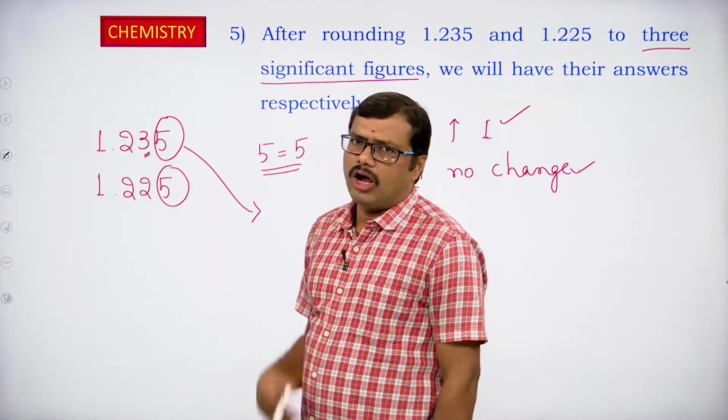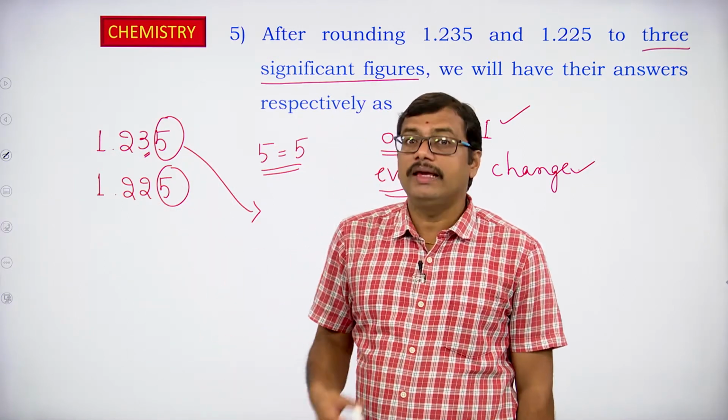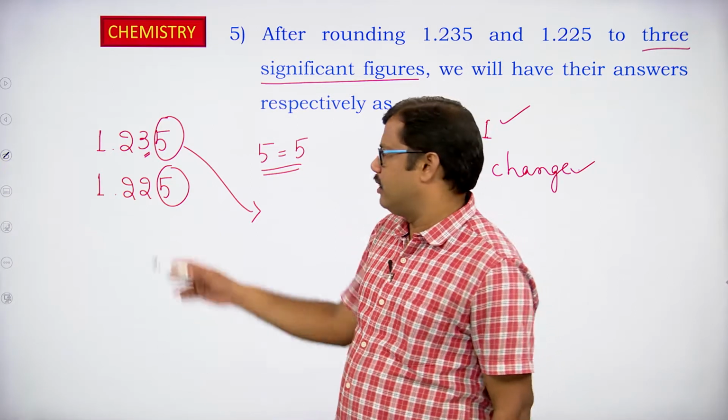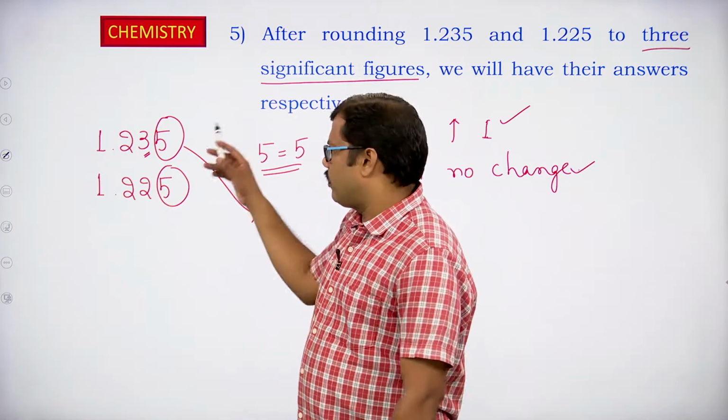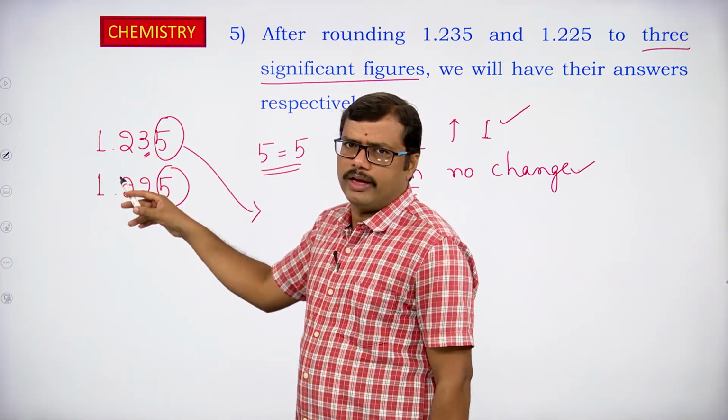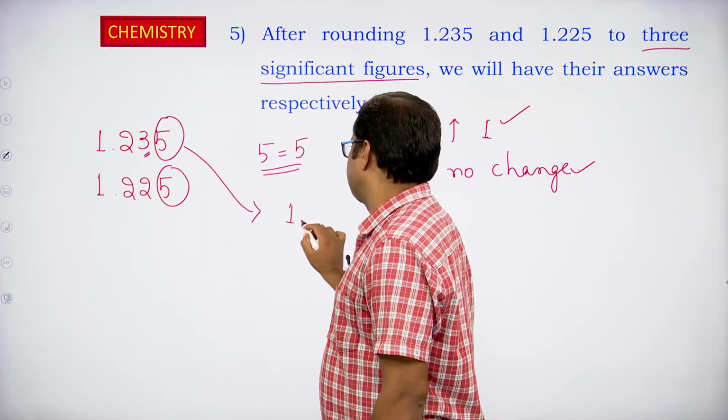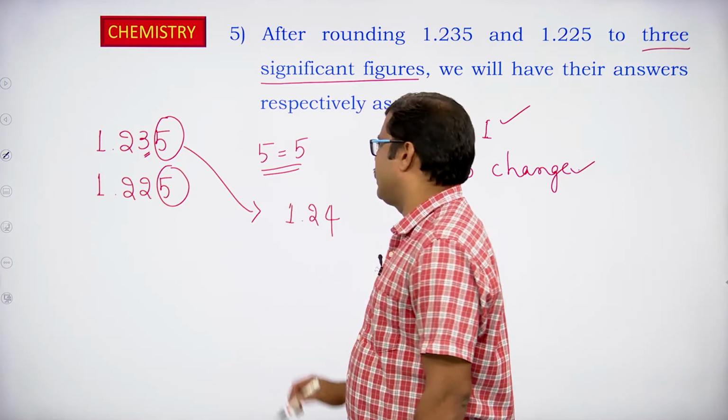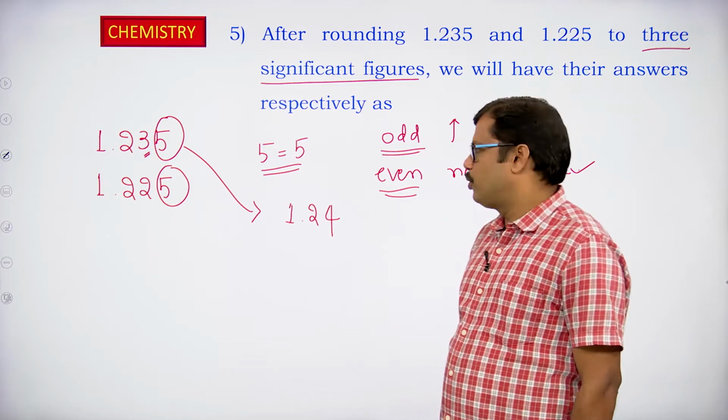So 3 is odd. So in that case, what do you have to do? We have to increase that digit by 1. So we have to add 1 to this one. So 3 plus 1, it becomes 4. So the answer for this particular one becomes 1.24.